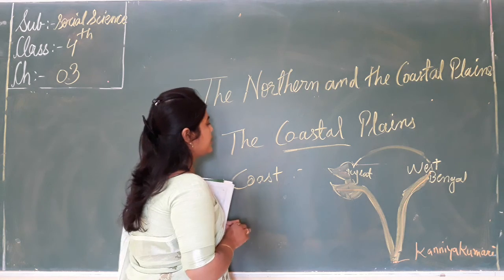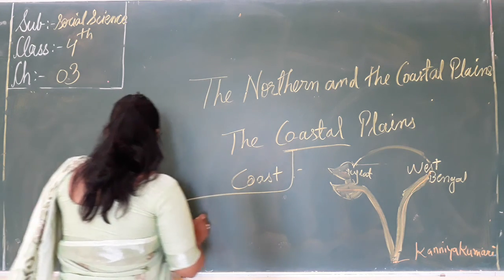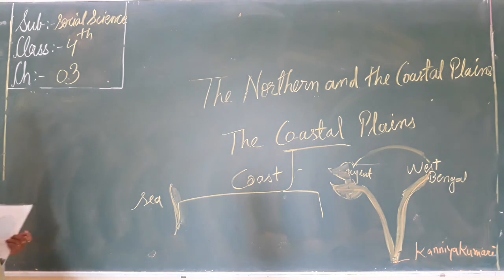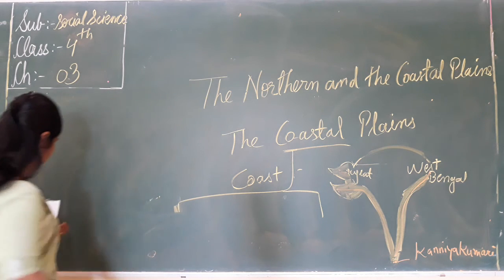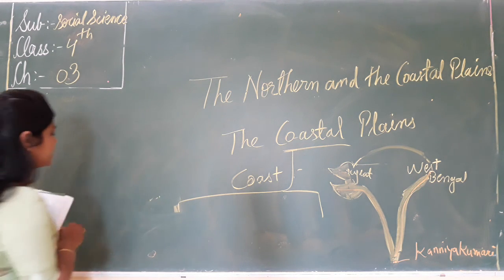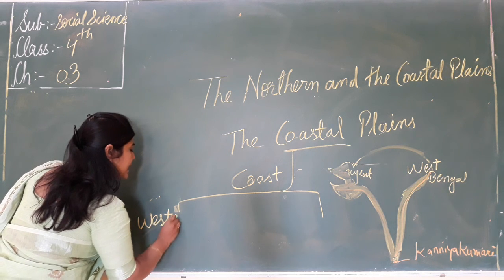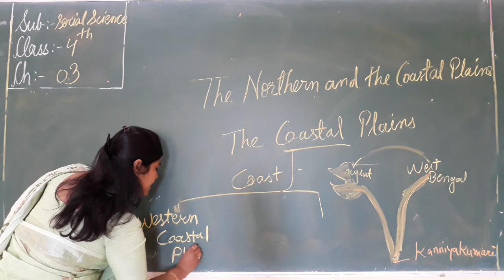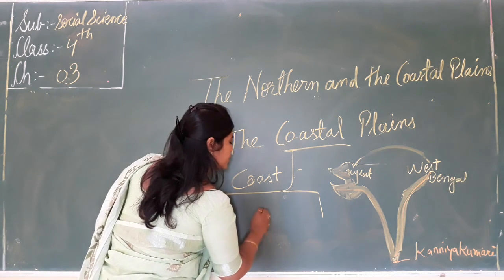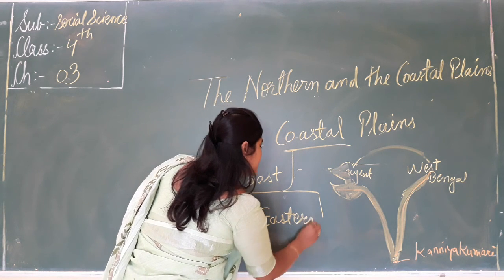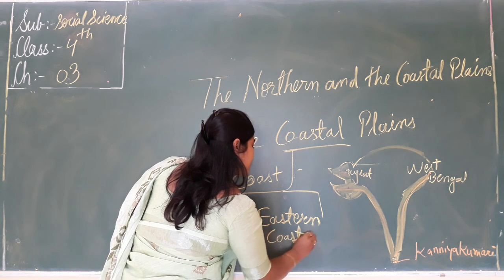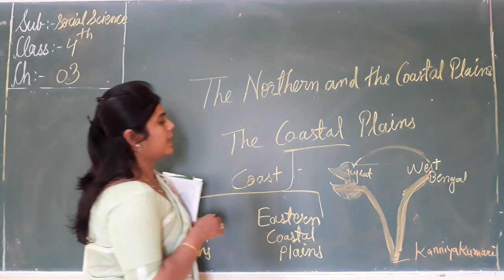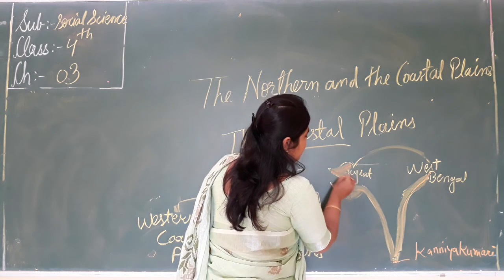The coastal plains are divided into two parts: the western coastal plains and the eastern coastal plains. So here are the western coastal plains.